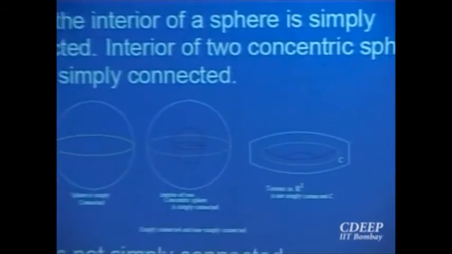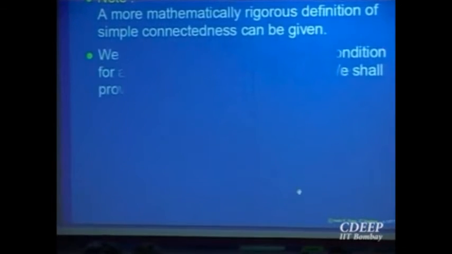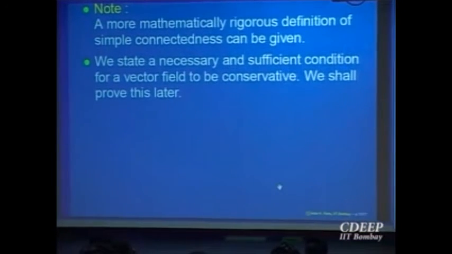For us, let us give a simple idea for simply connected. In R2, every simple closed curve in the domain will enclose points only of the domain, and in R3, every simple closed curve is the boundary of a surface in the domain. That is the definition of simple connectedness we will take, rather than the more rigorous mathematical definition.